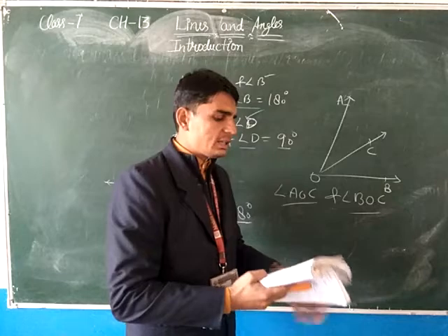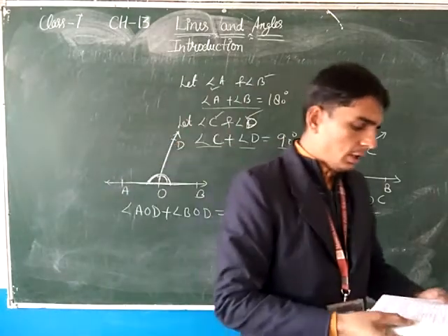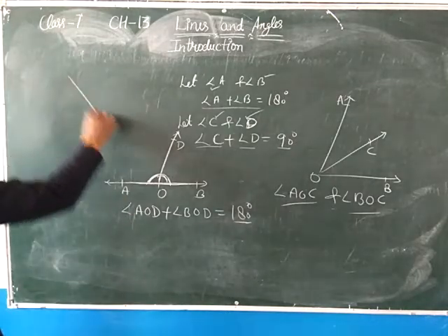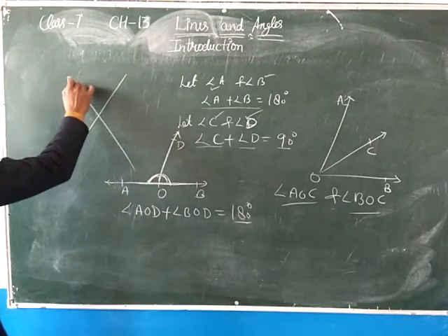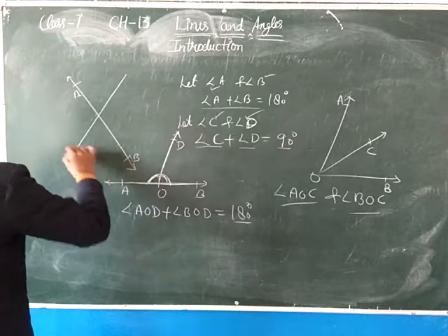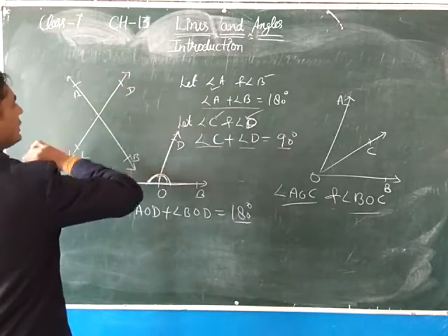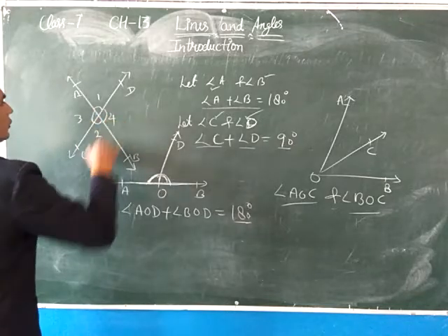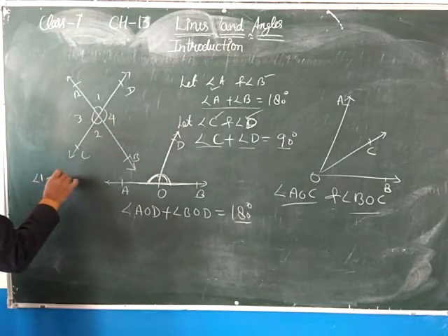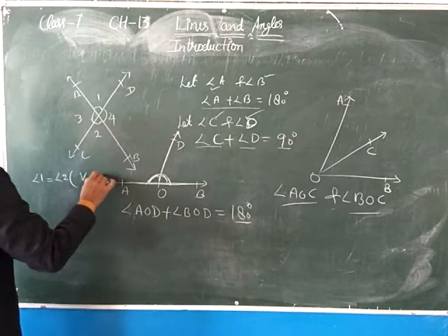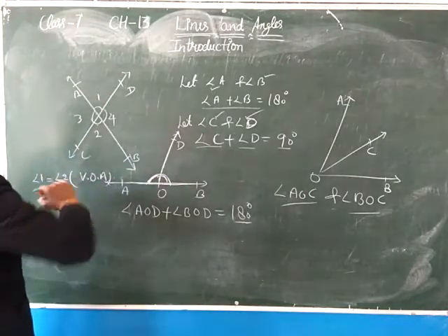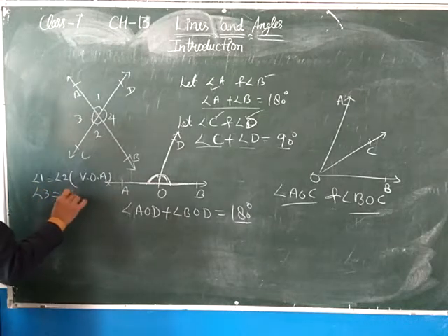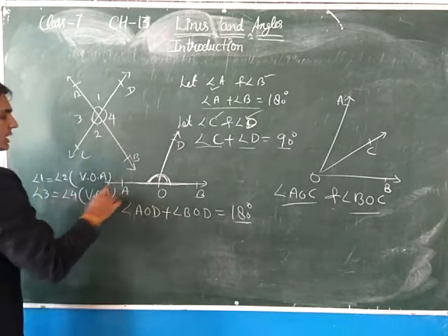Now next topic is vertical opposite angles. Vertical opposite angle means, suppose two lines bisect each other, A, B, C and D. So suppose this angle 1, this angle 2 and this 3 and this 4. So angle 1 equals angle 2 because they are vertical opposite angles. Means आमने सामने के angles को क्या बोलते हैं? Vertical opposite angles. As it is, angle 3 equals angle 4. They are also vertical opposite angles.